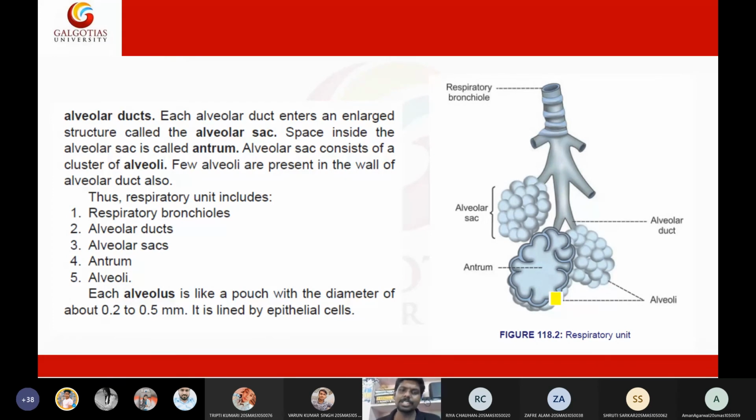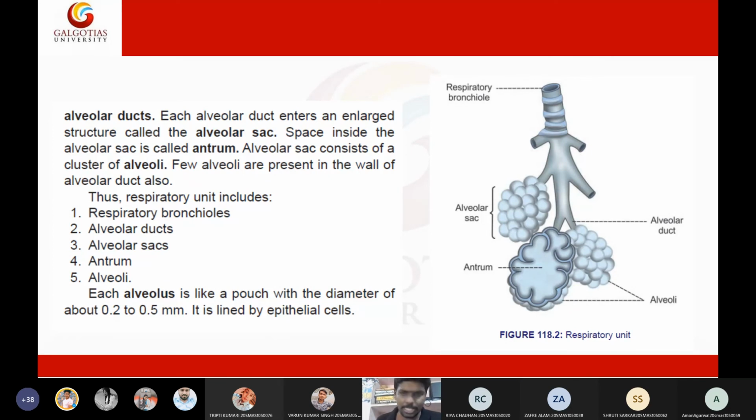The alveoli are connected to the arteries and veins in order to exchange the oxygenated blood and the deoxygenated blood. So this is the respiratory unit. The respiratory unit is composed of bronchioles, duct, sac, antrum, and alveoli. This is the detailed structure of a respiratory unit, or simply the alveoli is the functional unit of the lung. If I ask you to draw the structure of a respiratory unit, then you need to draw the following parts in this diagram. So this is the structure of a respiratory unit.